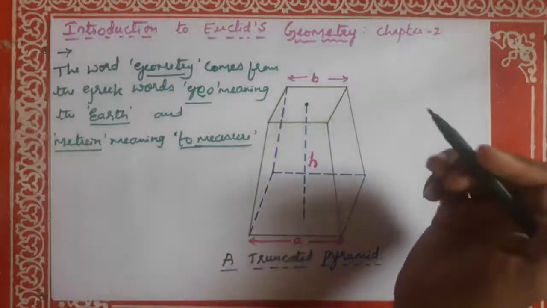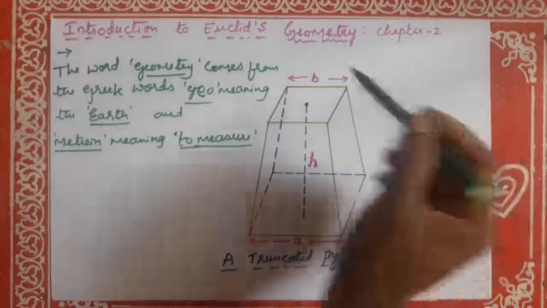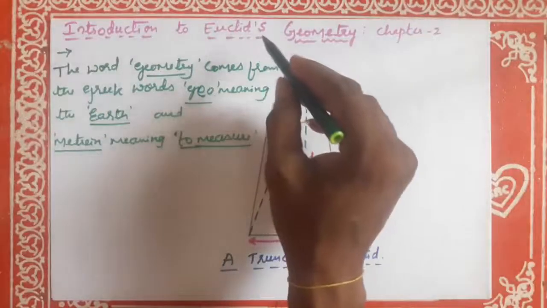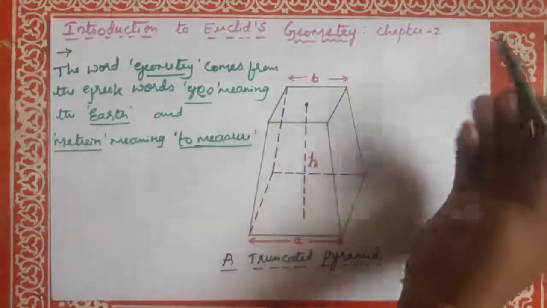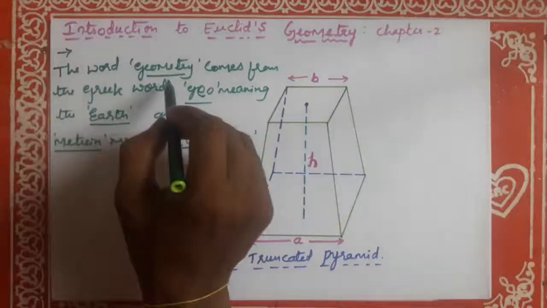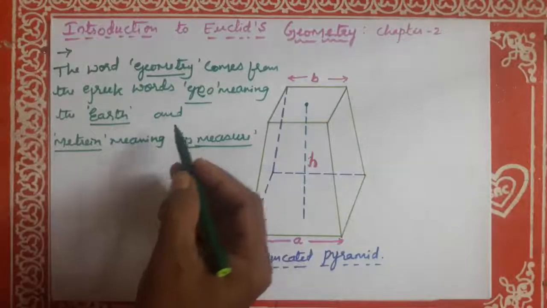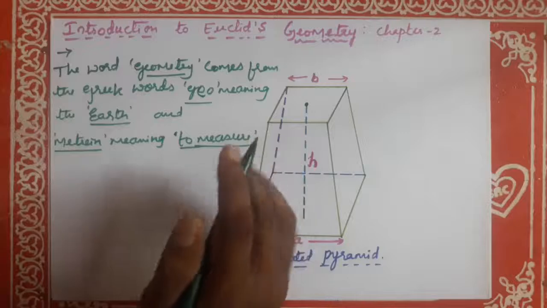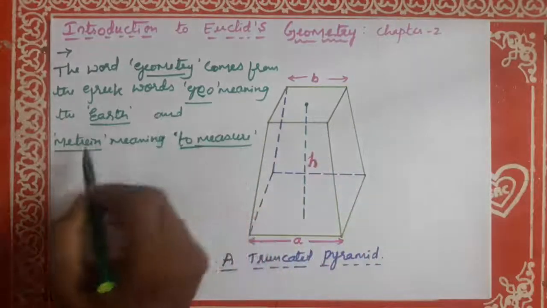Dear students, today in this class we have to discuss a new lesson, a new chapter, that is Introduction to Euclid's Geometry. Euclid is the father of geometry. Okay, chapter 2. This is for 9th standard class. See, the word geometry comes from the Greek word geo meaning the earth and metron meaning to measure. Is it right? Okay, geometry appears to have originated from the need for measuring land.